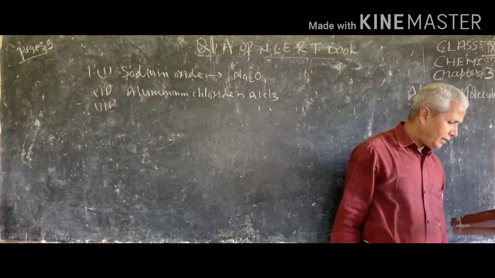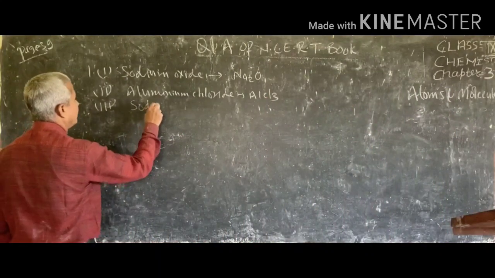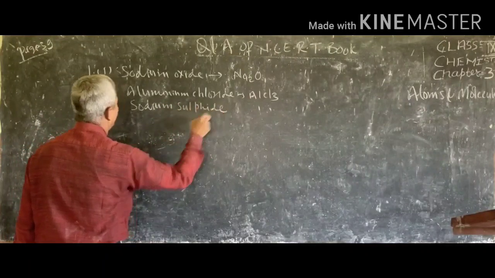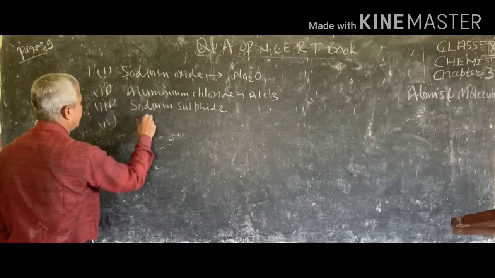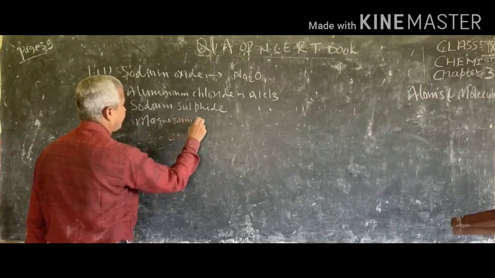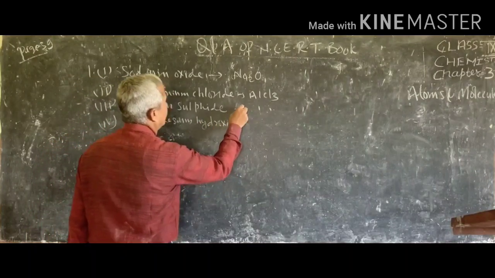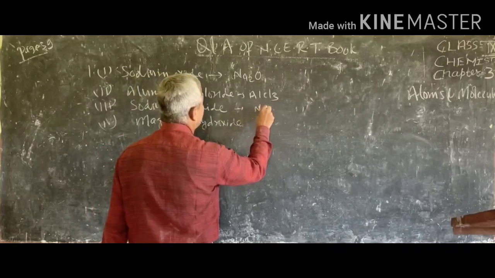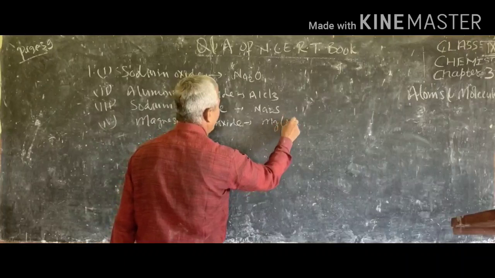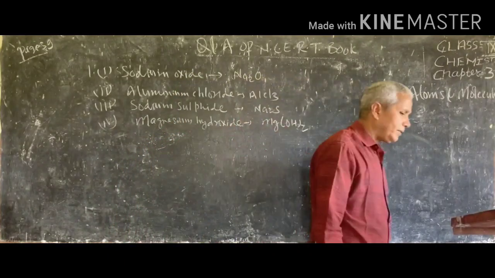Third is sodium sulfide, and fourth is magnesium hydroxide. So this will become Na2S, and this will be Mg(OH)2. So this is the answer for question number 1.